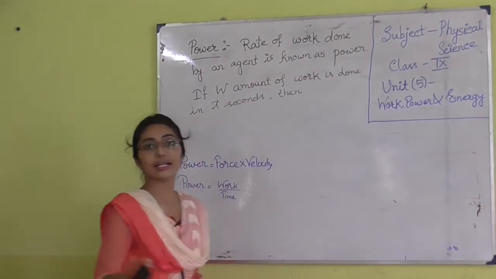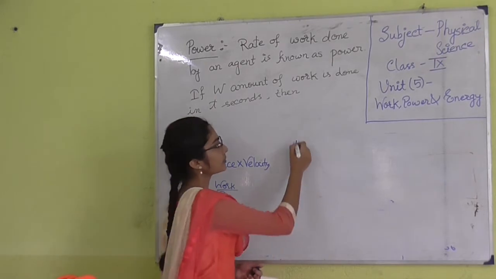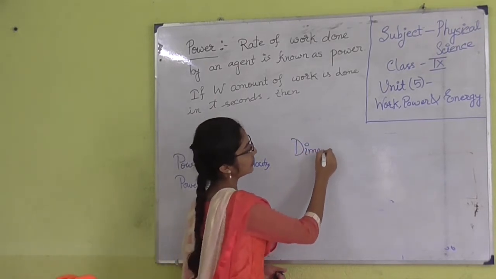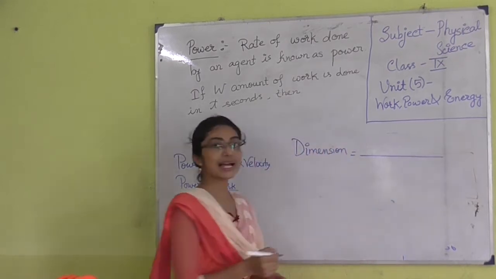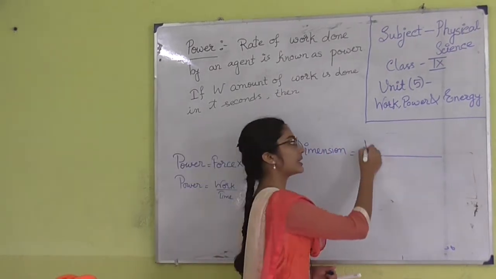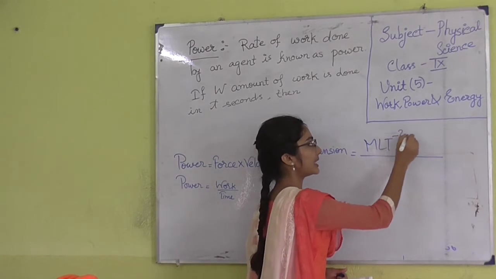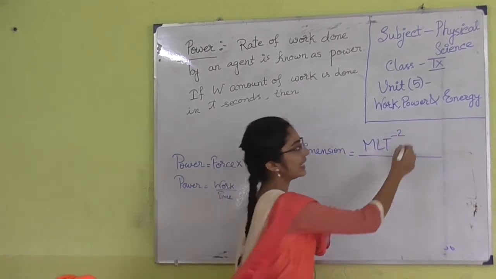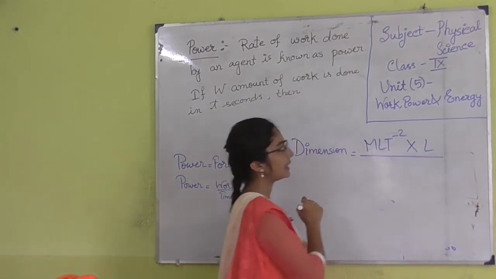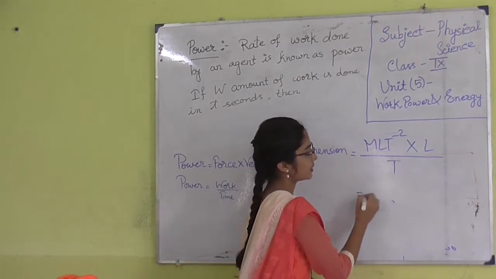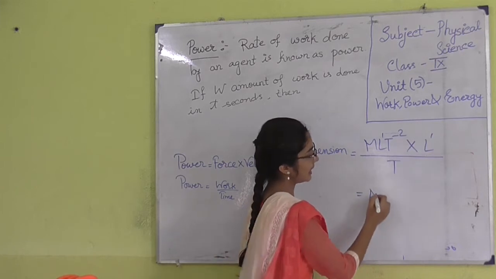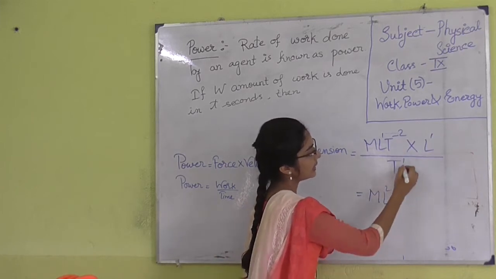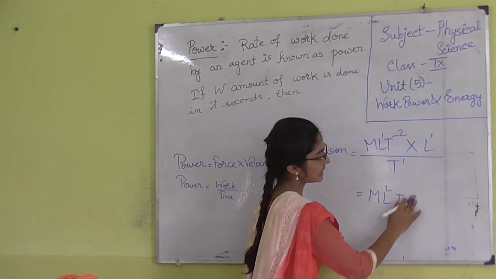Next, we have to know the dimension of this quantity. As we know, the dimension of work done is M L square T to the power minus 2, that means force into displacement divided by time. So this becomes M L T to the power minus 2 into L, so M L square T to the power of minus 3.